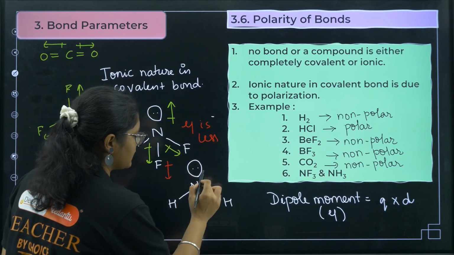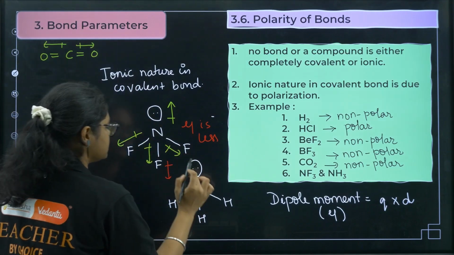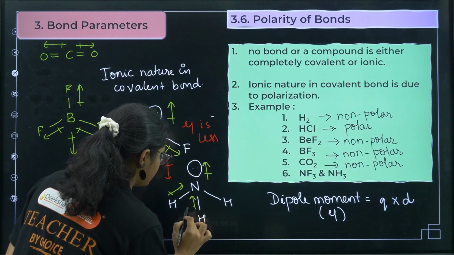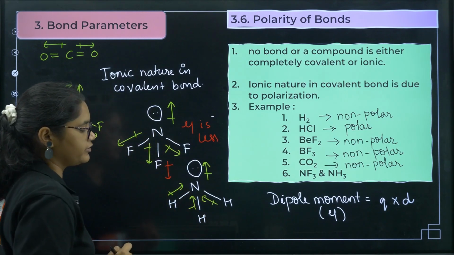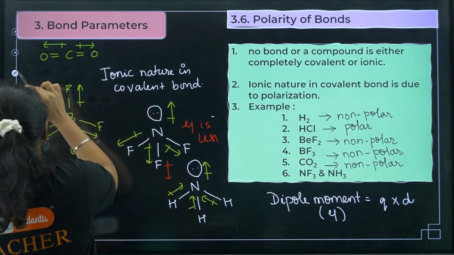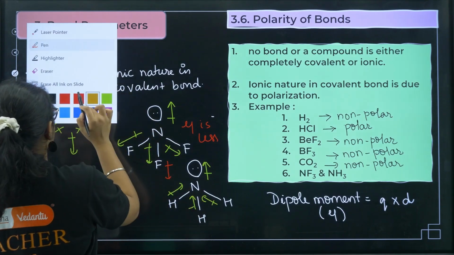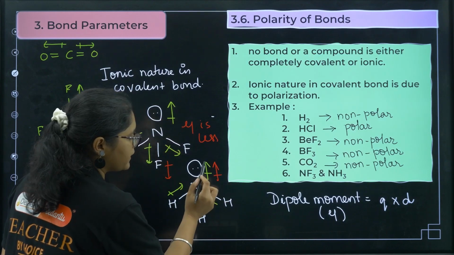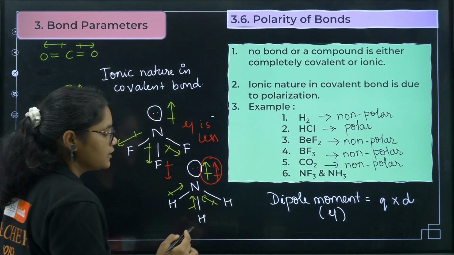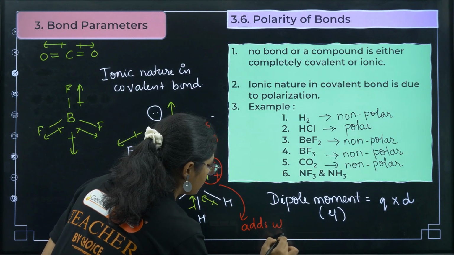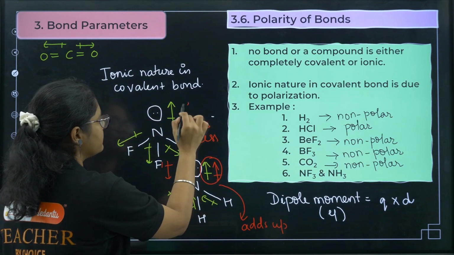But if you see here, the dipole moment directions are like this side, and again this side and this side, because nitrogen is more electronegative. So this will have a resultant dipole moment, and this resultant and the lone pair dipole moment are in the same direction. So here the dipole moments add up, but in NF3 the dipole moment subtracts.